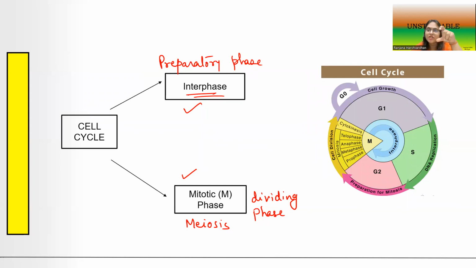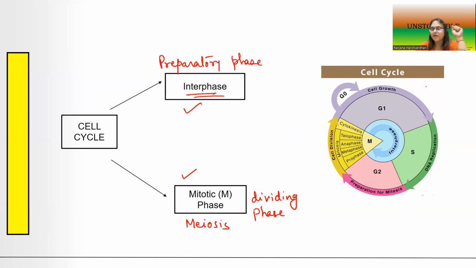So in between the 2 mitotic divisions, when the cell is born and it is growing in size, and then eventually deciding that it has to divide into 2, it is preparing itself, taking up all the energy and doing all the work that is required in order to divide into two. So two broad phases of cell cycle, interphase and mitotic phase.